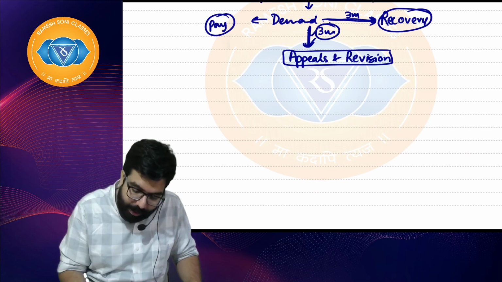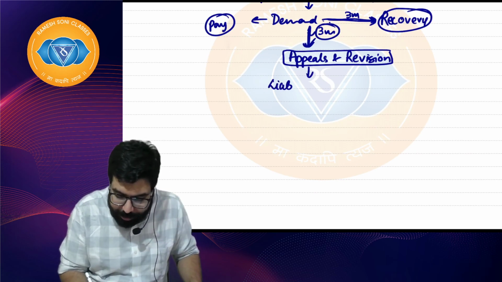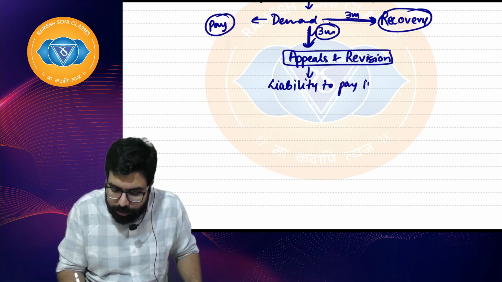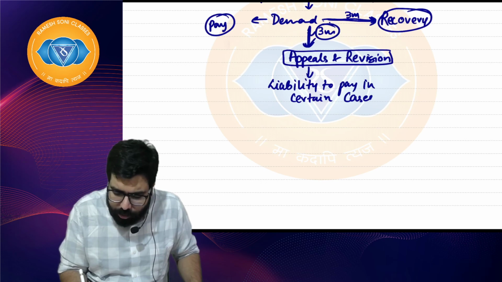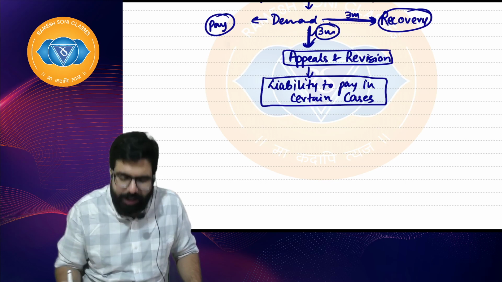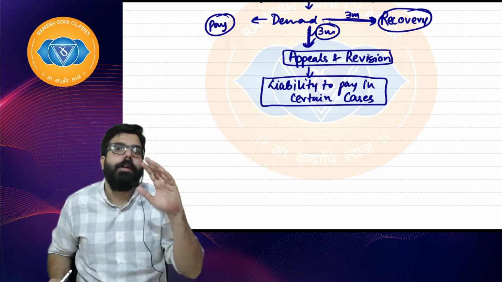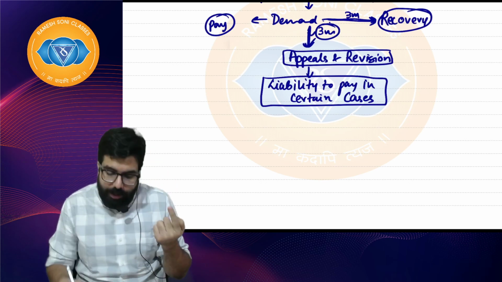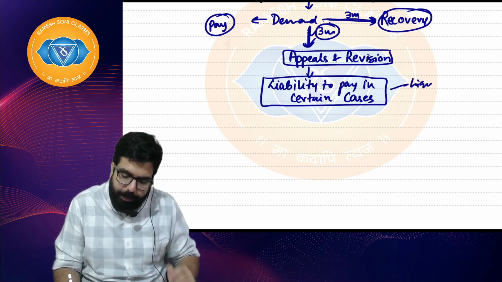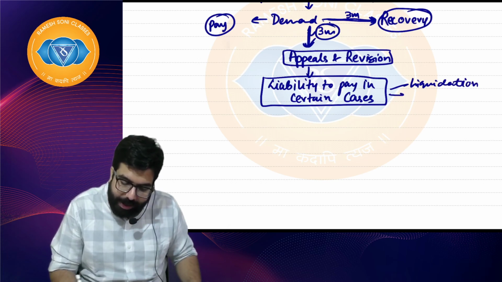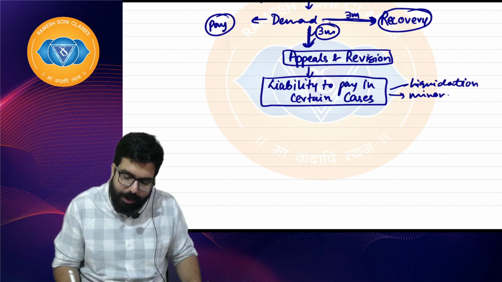And then we have one chapter called liability to pay in certain cases. What do I mean by this chapter? Actually, this chapter, liability to pay in certain cases, is a total useless chapter. In the exam it is also not very important. But suppose a company is in liquidation, or there is a minor. In the case of a minor, who will be liable?